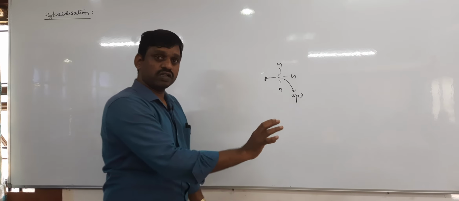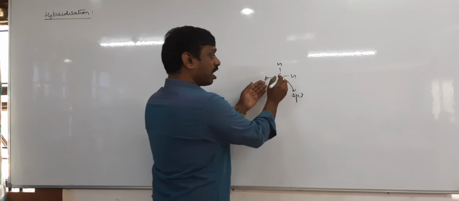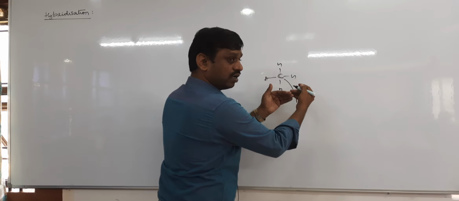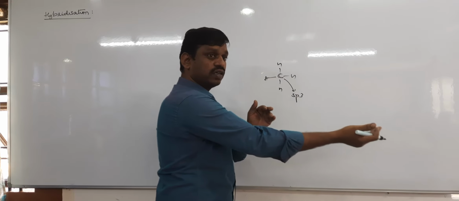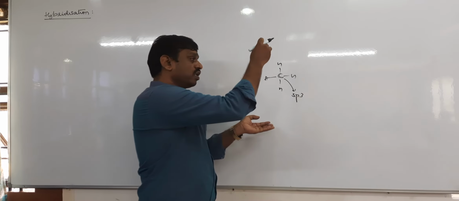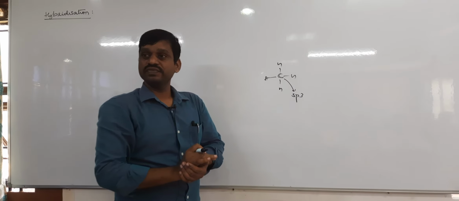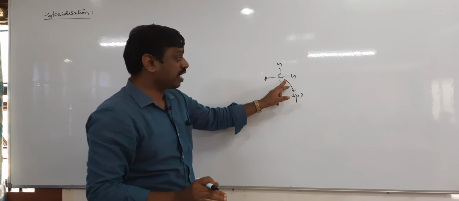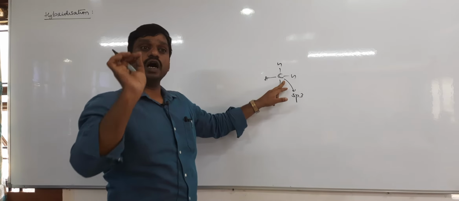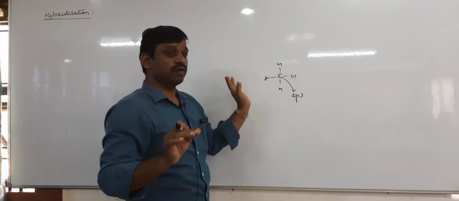It is not overlapping. Overlapping is different: the carbon orbital overlaps with the hydrogen orbital. This is intermixing of orbitals of the same atom only. If I say sp3 carbon, only carbon orbitals undergo sp3, with no involvement of hydrogen orbitals.